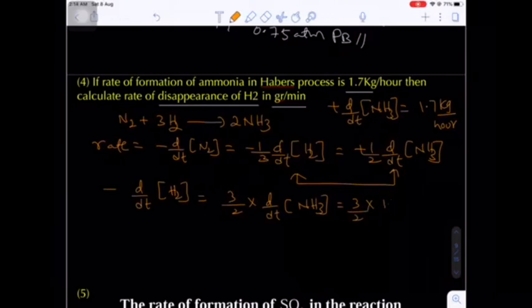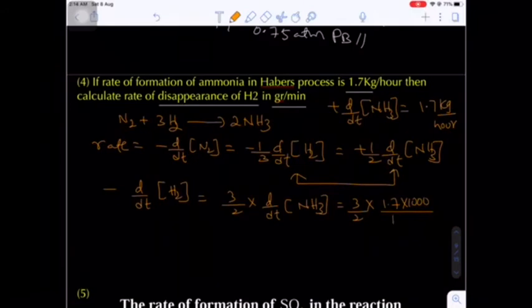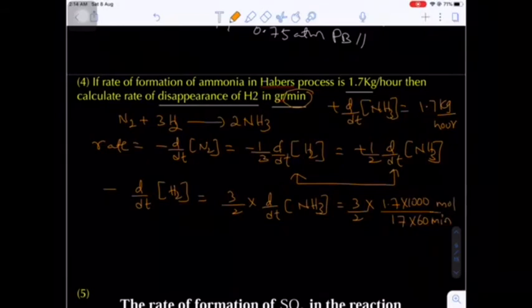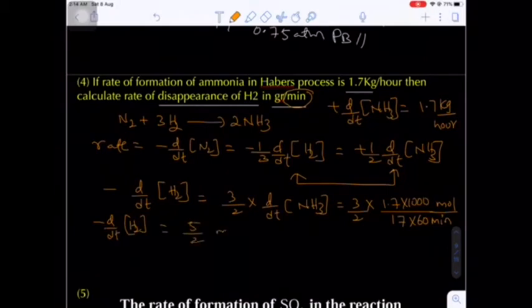So 3/2 into 1.7 into 1000, that will be 1700 grams of ammonia divided by its molar mass, which will be 17. Ammonia molar mass will be how much? 17. Okay, now one more important thing, in the denominator per hour, but the final answer we have to write in per minute. So 1 hour will be equal to 60 minutes. So in the numerator you have mole, in the denominator you have minute. Mole per minute you have as the final answer. So rate of disappearance of dihydrogen will be equal to 5/2 moles per minute.